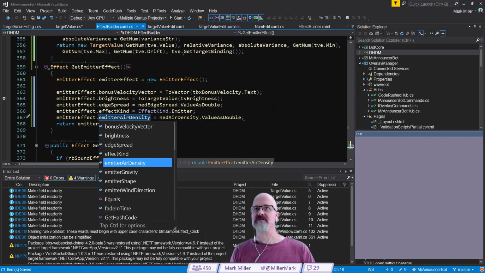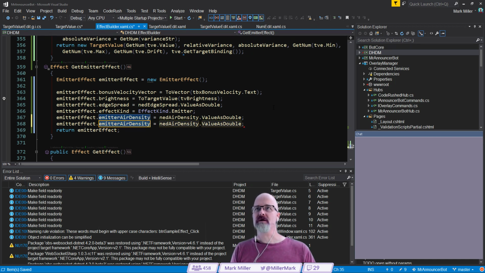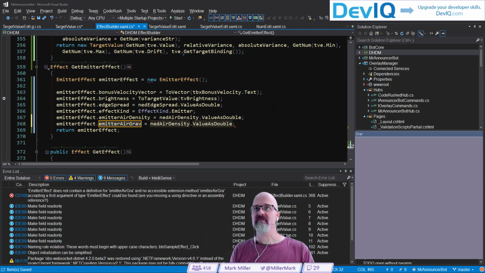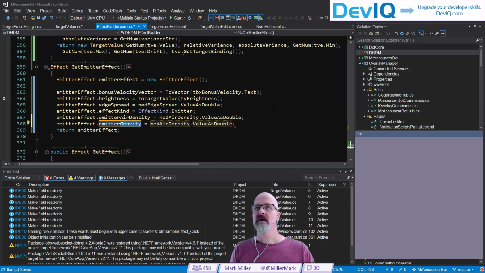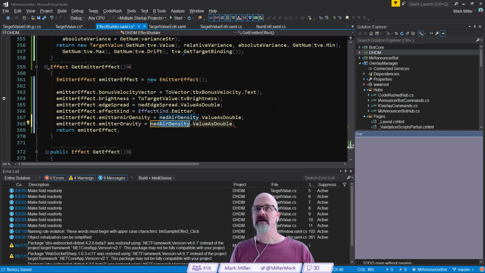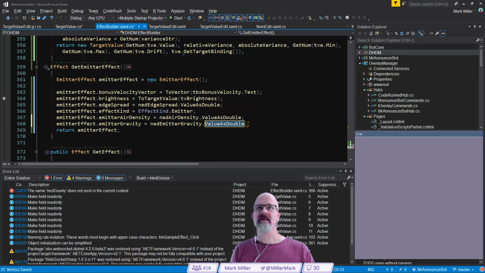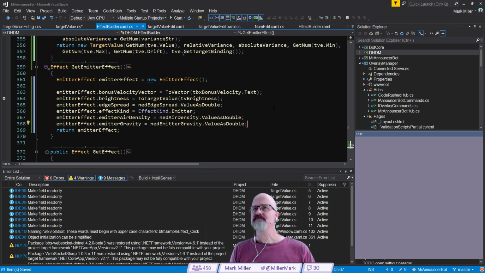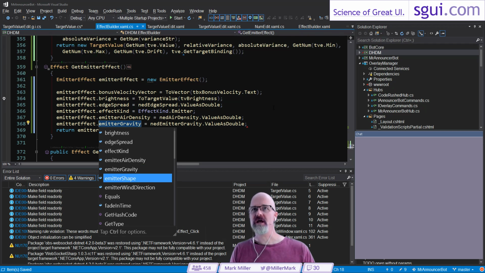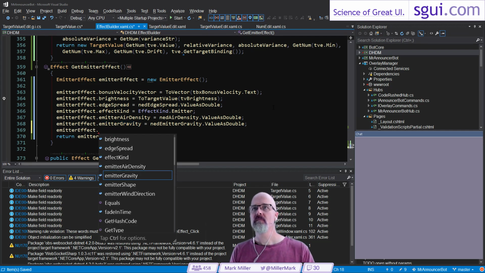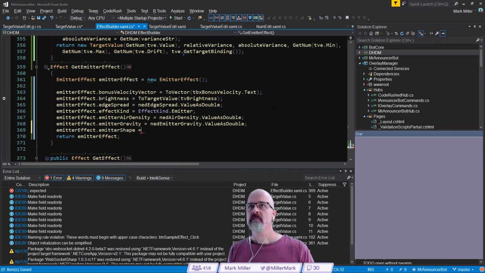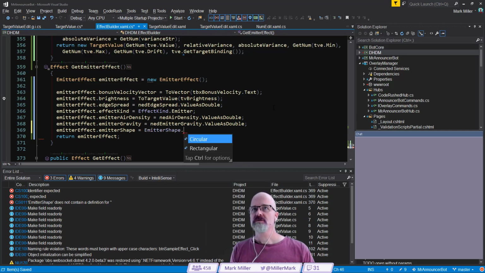Next one is emitter gravity. That's also similar. Let's just try duplicate line here. Emitter gravity. Like that. And something gravity, emitter gravity, like that. Cool. And then I want to go to what's next, looking up here. What's after gravity is emitter shape. Okay. So it's going to be circular or rectangular.